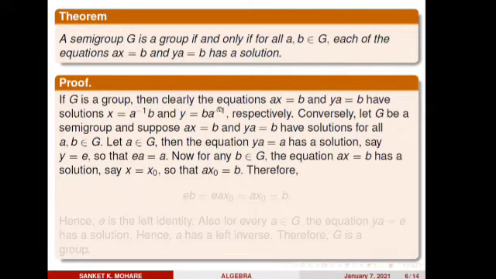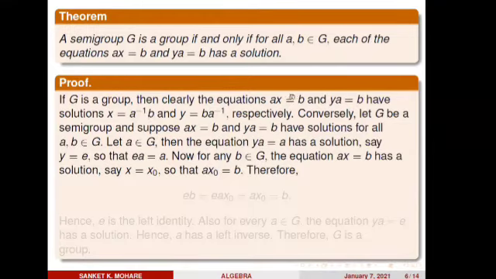Now here I am assuming G is a group. Then clearly the equations ax = b and ya = b have solutions. How? Because as G is a group, there must exist an inverse, by the definition of group. So the solution for ax = b is x = a inverse b.